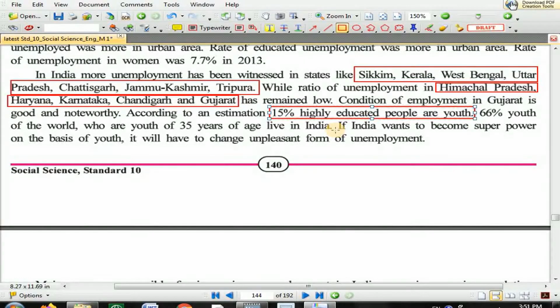See, 66% of people whose age is 35 years, youth of 35 years, live in India, which is a very big ratio. And if India wants to become a superpower on the basis of the capacity of its youth population, young people, it will have to change the unpleasant form of unemployment. We have to change the situation of unemployment.